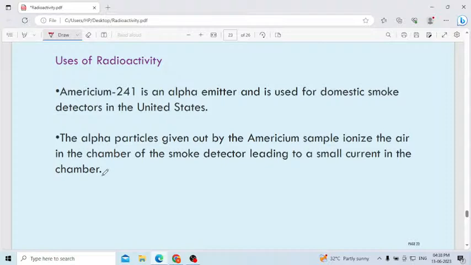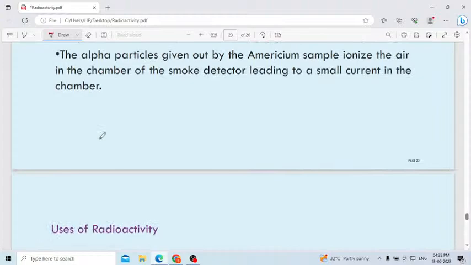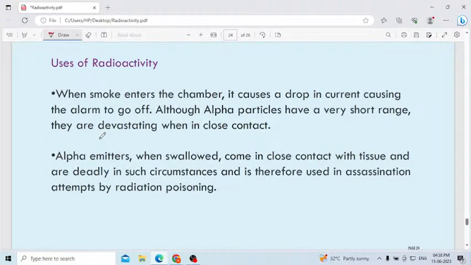Americium-241 is an alpha emitter used for domestic smoke detectors in the United States. Okay. The alpha particles given out by the americium sample ionize the air in the chamber of the smoke detector, leading to a small current in the chamber. Yes, these are a few important points where we use radioactivity. When smoke enters the chamber, it causes a drop in current, causing an alarm to go off. Although alpha particles have a very short range, they are devastating when in close contact.